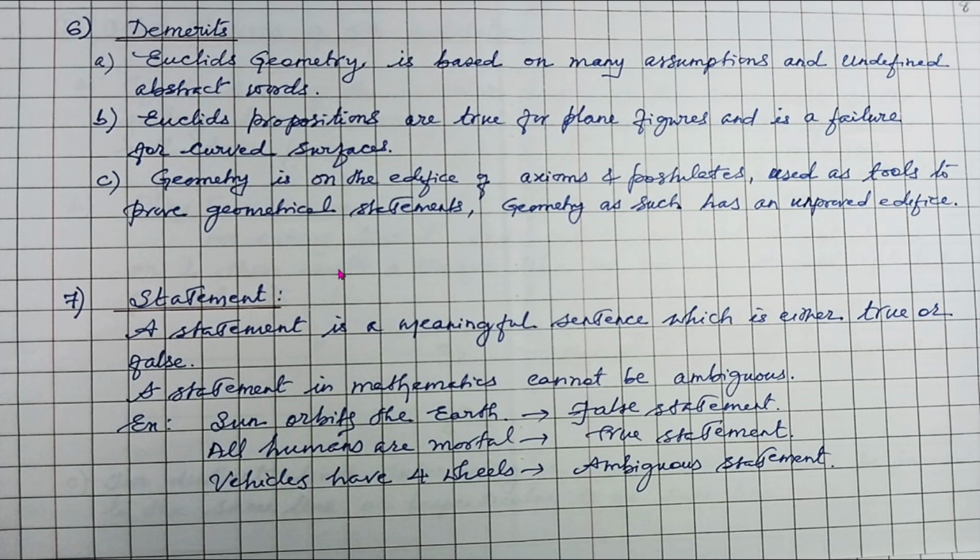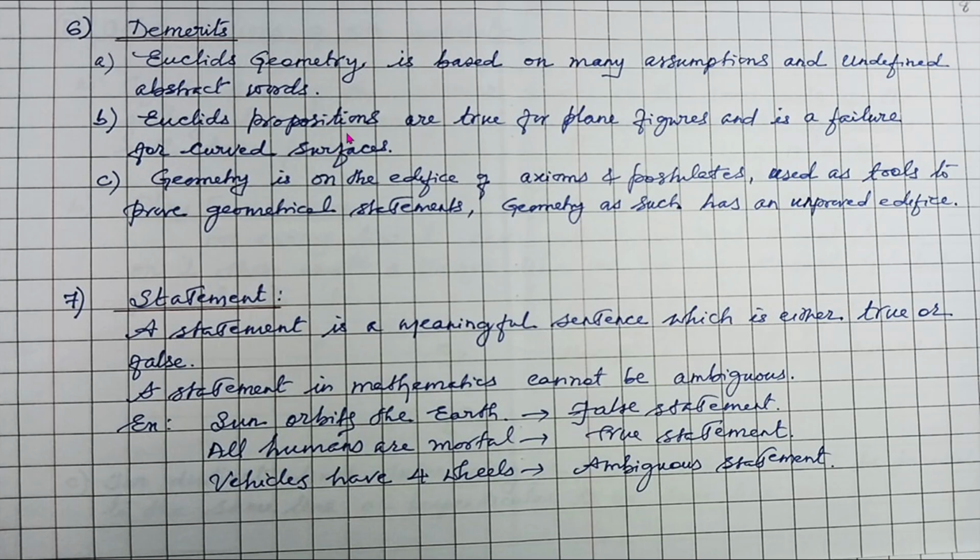Now, having understood the contribution of Euclid in terms of axioms, postulates, definitions and all, let us see what are the demerits of his development in geometry. Euclid's geometry is based on many assumptions and undefined abstract words. Please understand this. Euclid's geometry is based on too many assumptions and undefined abstract words.